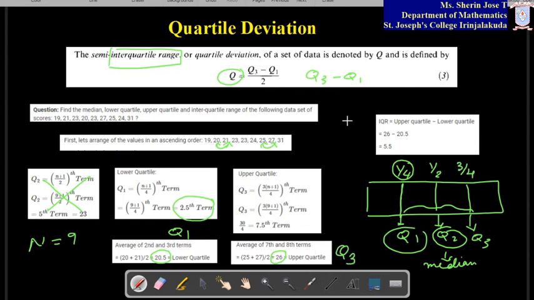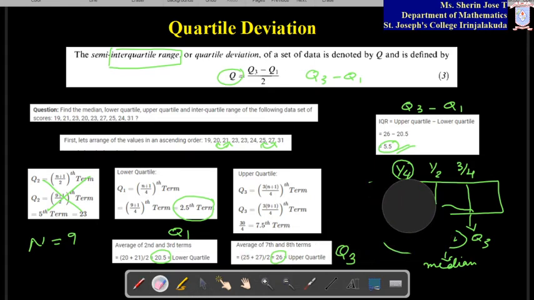So what is your interquartile range? Interquartile range will come as upper quartile minus lower quartile, that is Q3 minus Q1. The upper quartile we got is 26 and the lower quartile we got is 20.5. So that is 5.5, that is the interquartile range. But what do we have to find? We have to find the quartile deviation.